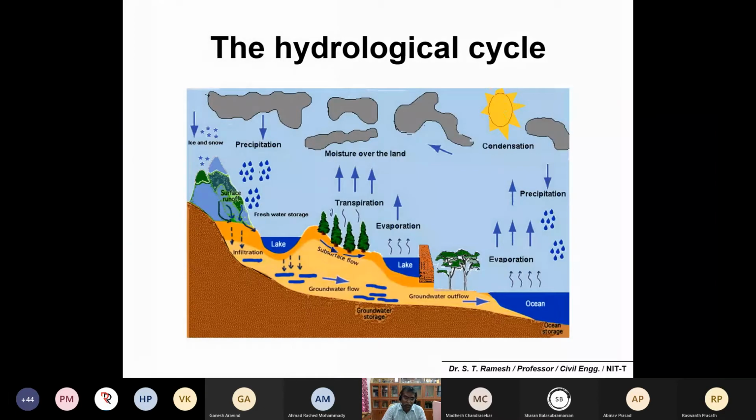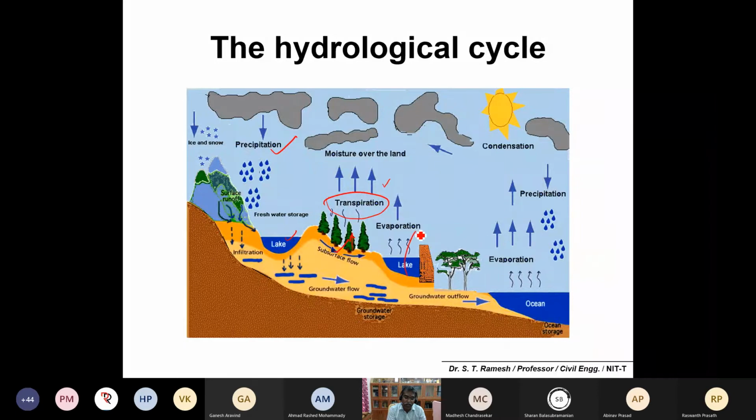Okay, yes. Still, for your better understanding, after precipitation, water will be stored in impounded areas, that you can call a lake, and the plant will take out the moisture or water and release it to the atmosphere in terms of transpiration. And transpiration is again moisture content being taken through the atmosphere.